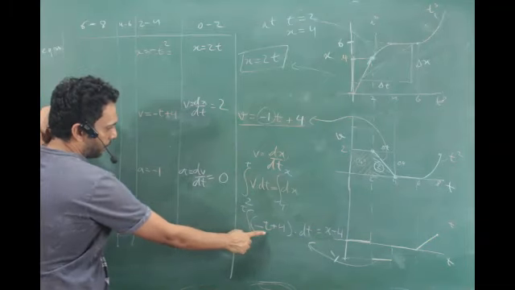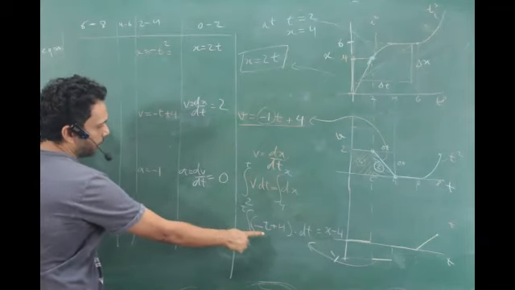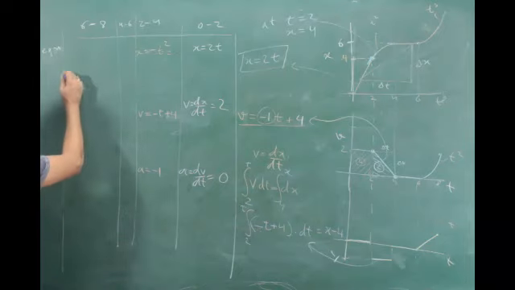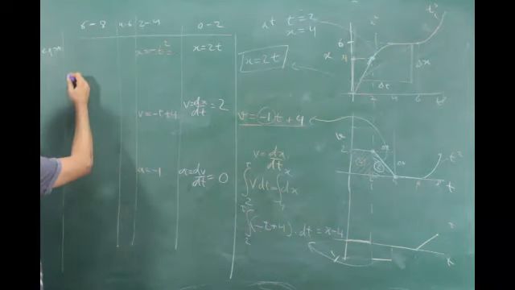Tell me the integration of this. People, you have to tell me. I'll put the limits later. You have to tell me the integration of that. Minus t square by 2. Absolutely right. Minus t square by 2.